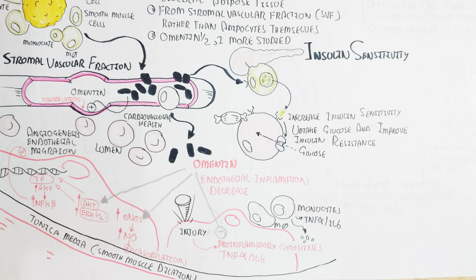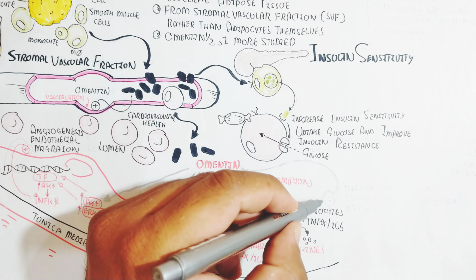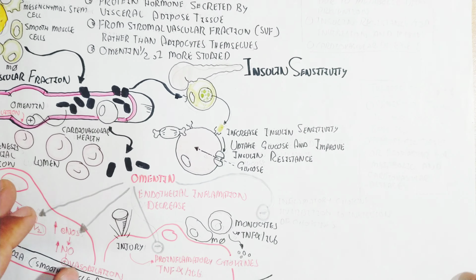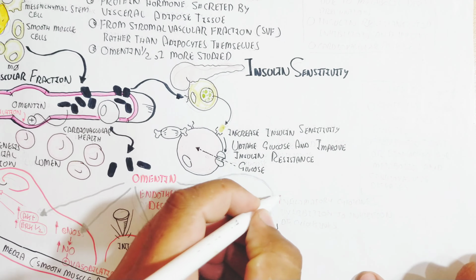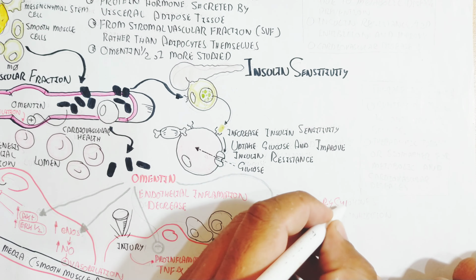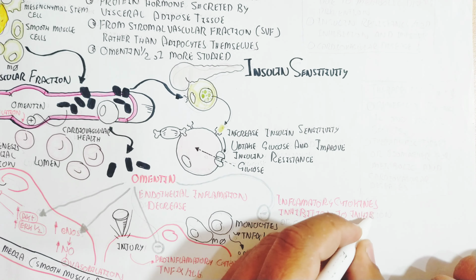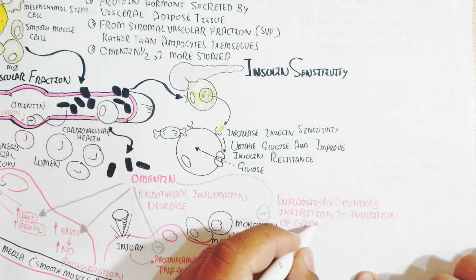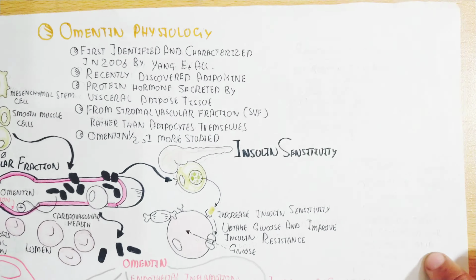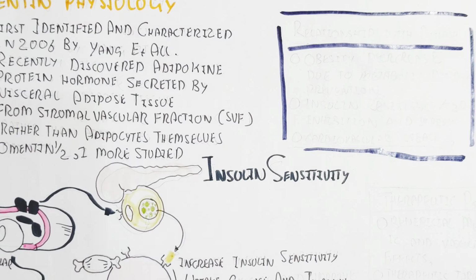The macrophage and the monocyte release tumor necrosis factor alpha and interleukin 6, which can be prevented by omentin through inhibition of the inflammatory cytokines. Inhibition of cytokines leads to inhibition of the inflammation. In this way, the inflammation will decrease.